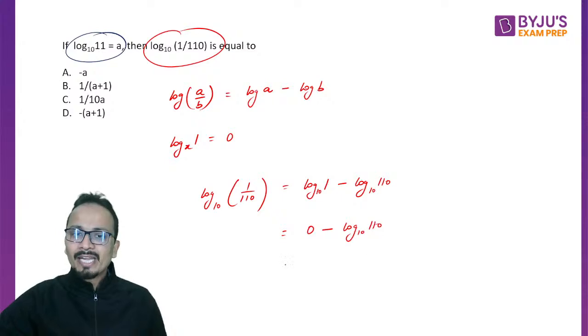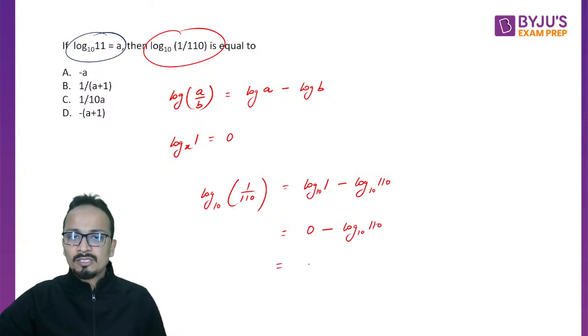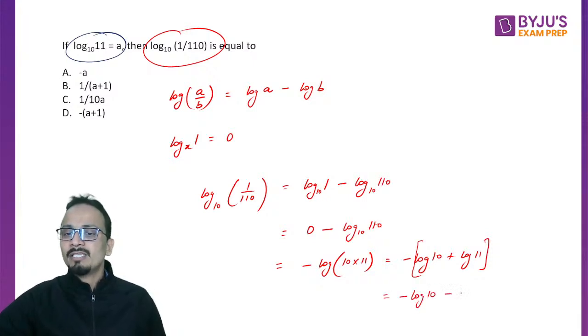Next I can write 110 as 10 into 11. So it will be negative log of 10 into 11, which can be written as negative of log 10 plus log 11, with both bases 10.